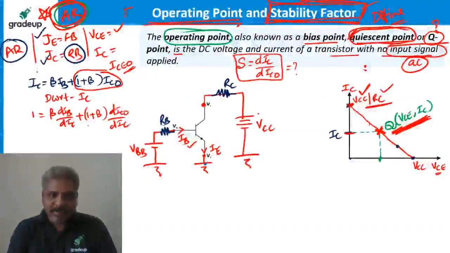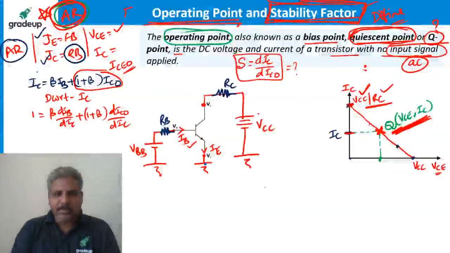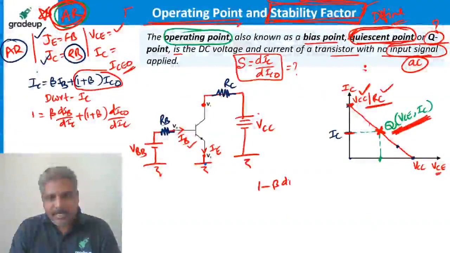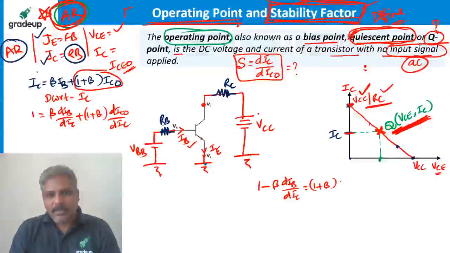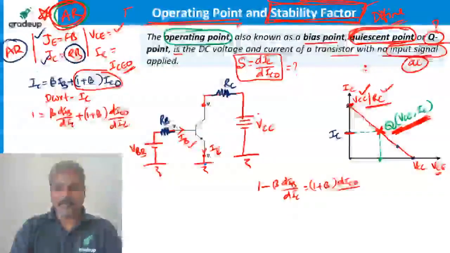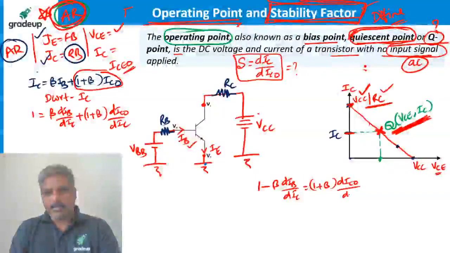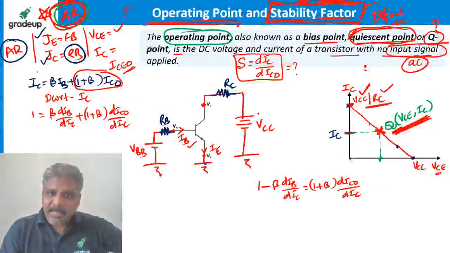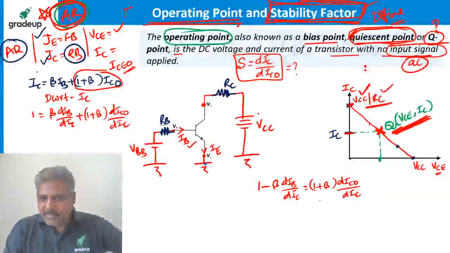So this is what differentiation is, right? Differentiation with respect to IC. You all know that. Now let me rearrange this. 1 minus beta times of dIB by dIC is equal to 1 plus beta times of dIC0 by dIC. But what we want is dIC by dIC0. Shall I take this term this side and rearrange?